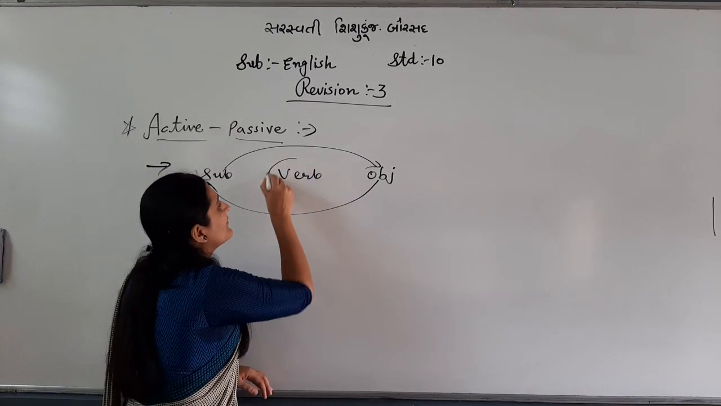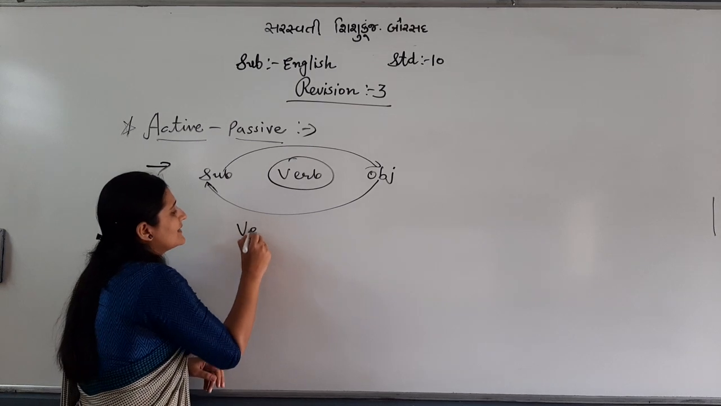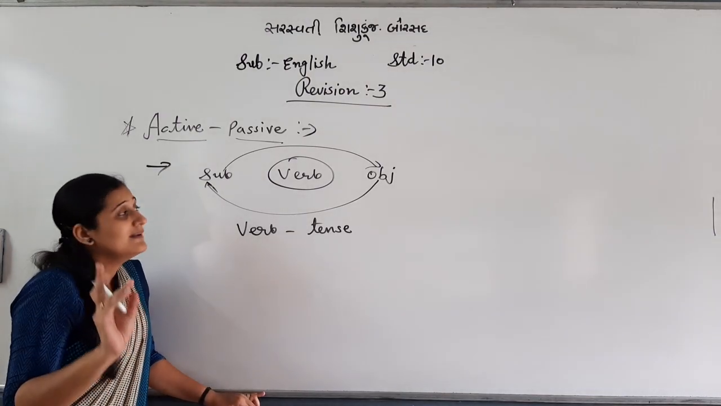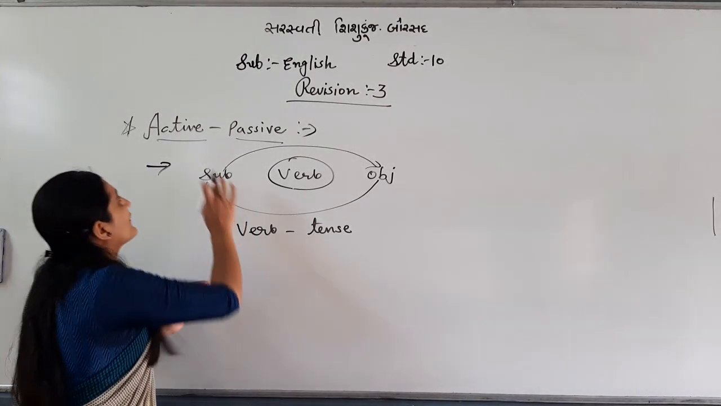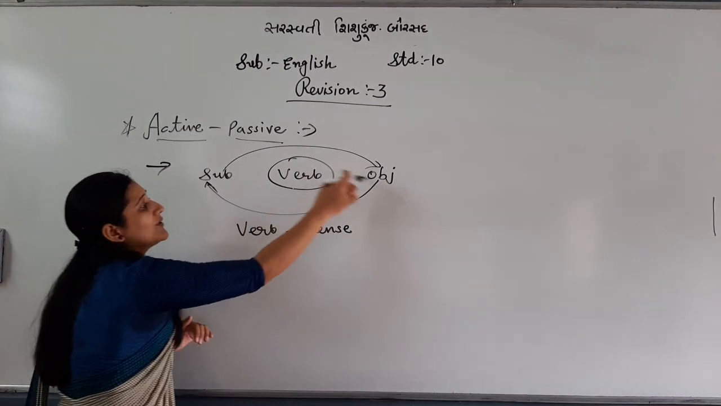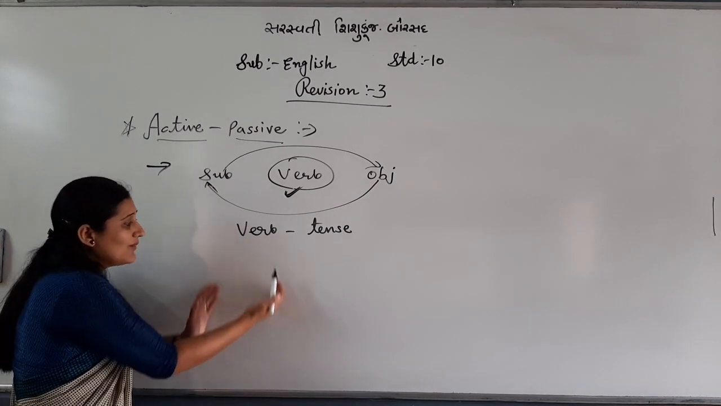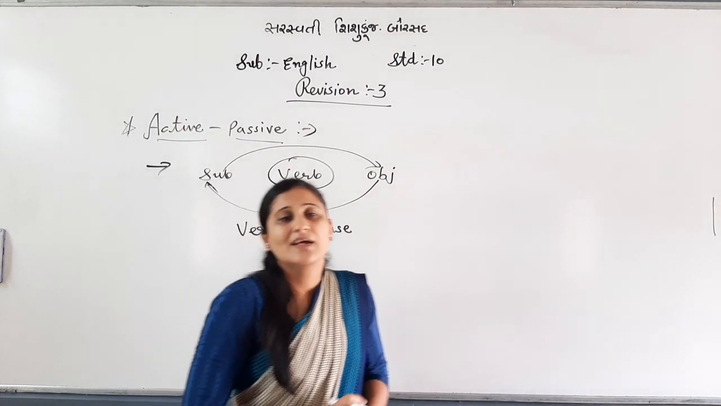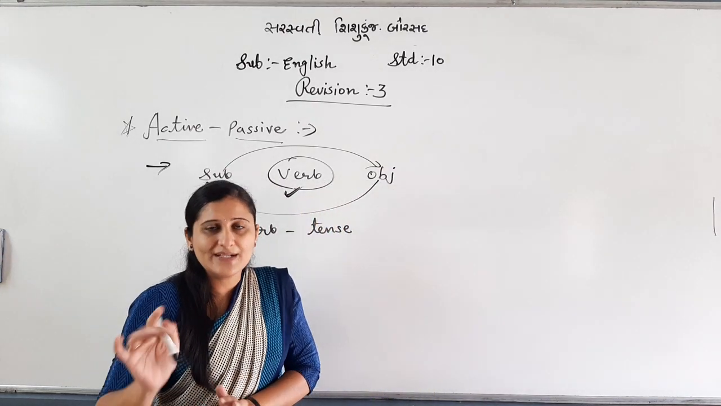What is left in between? Verb. So you will change the verb according to tense. Keep in mind, most important is the verb. If you change the verb, then only can you say it is from active to passive, otherwise not. Because subject and object you will interchange, only the main verb you will change. I have given a list, do you remember? In that I have written all verbs. If the active verb is this, what will be the passive? And if that, then what will it be? Right? So you go through it.